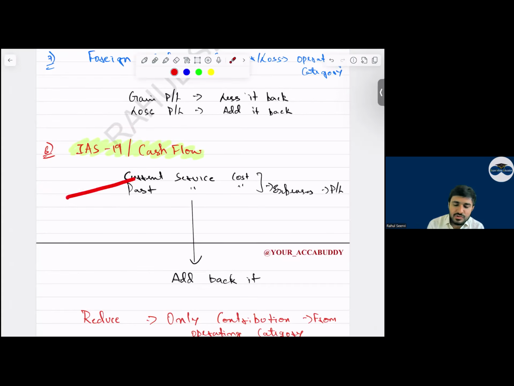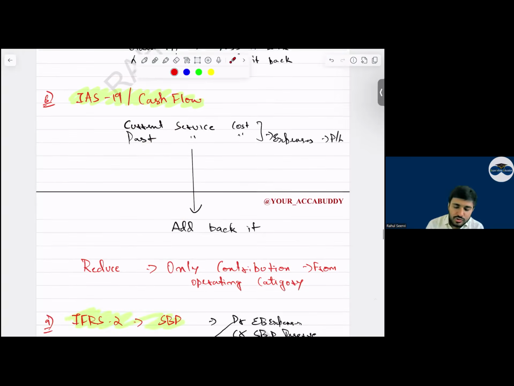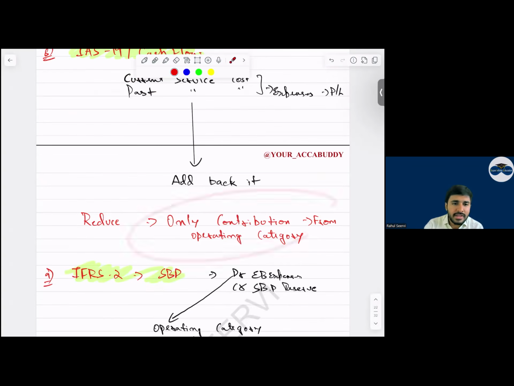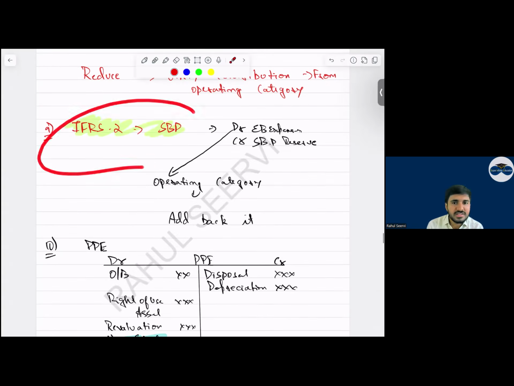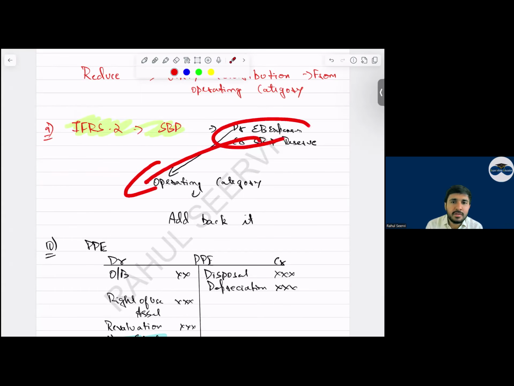Then coming to IAS 19, what is the link between IAS 19 and cash flow? Can I say current service cost, past service cost, all these are expenses? What should we do? Add it back. And what should we reduce? Reduce only the contribution from the operating category. Is this clear? Then IFRS 2 share-based payment. The share-based payment expense which we recognize, we should add it back because this is not a cash flow item.